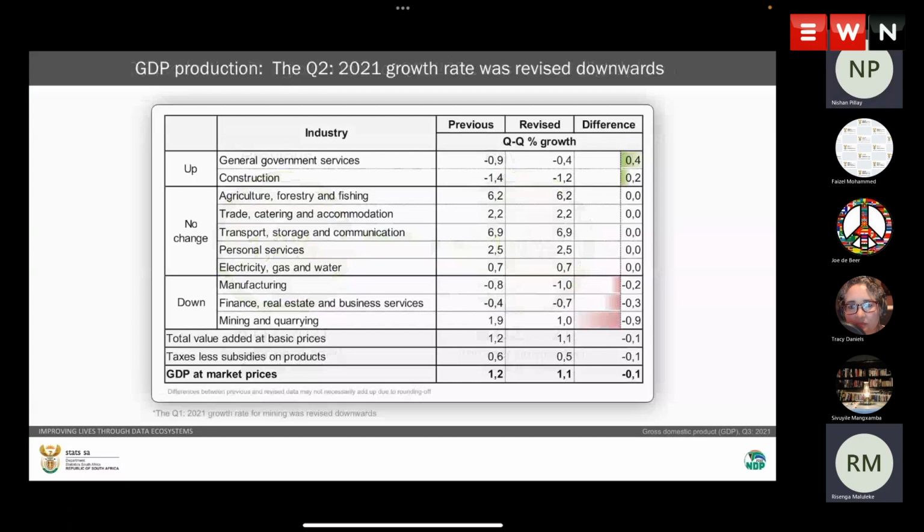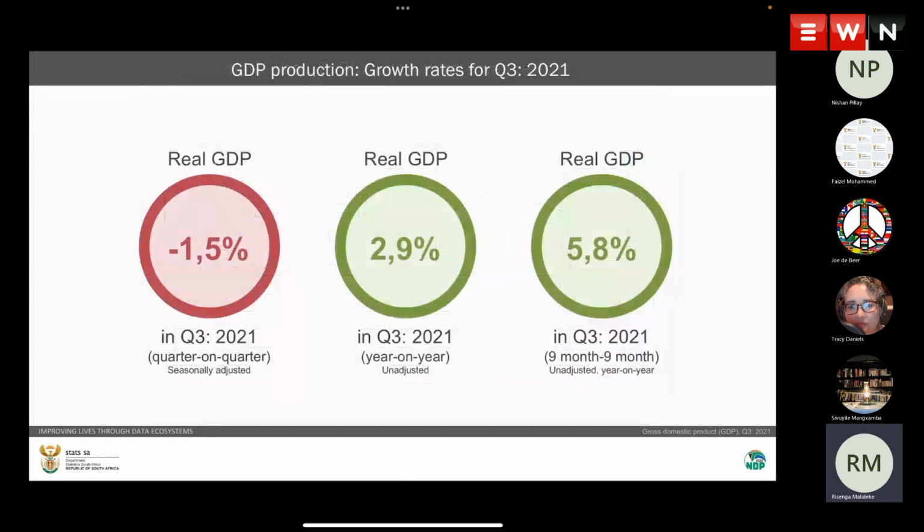And we see that there are those that had no changes, but those that went down were manufacturing, 0.2 percentage points down, 0.3 percentage points down, finance and real estate, as well as mining and quarry that went 0.9 percentage points down. Now, let us look at our GDP for the third quarter 2021.